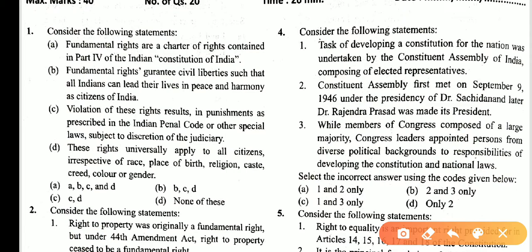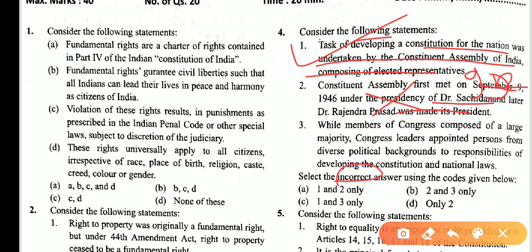Consider the following statements which are incorrect. The task of developing a constitution for the nation was undertaken by the Constituent Assembly of India, composed of elected representatives. Yes, the Constituent Assembly first met on December 9, note December 9, 1946, under the presidency of Dr. Sachchidananda Sinha; later Dr. Rajendra Prasad was made its president. So here, 9th December, the second statement is incorrect.